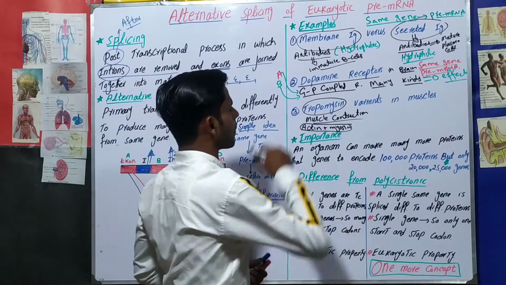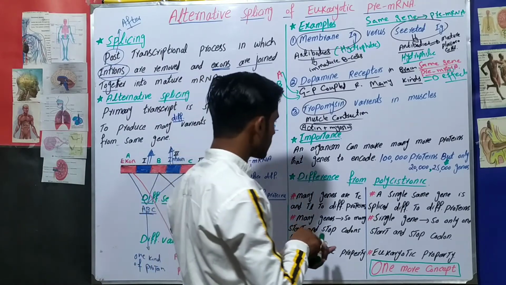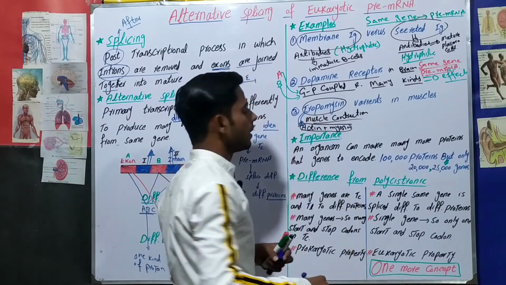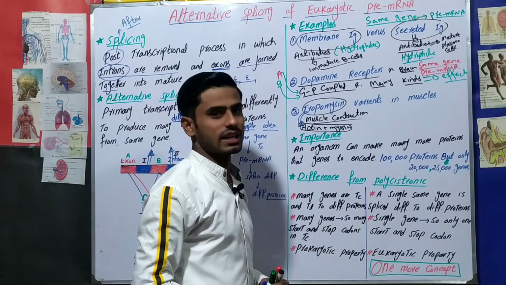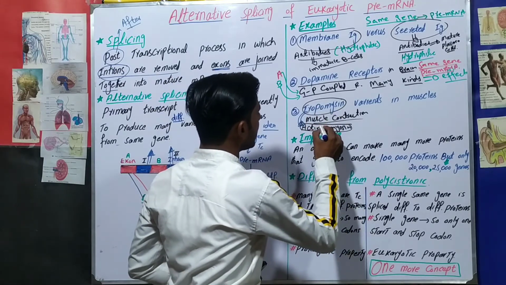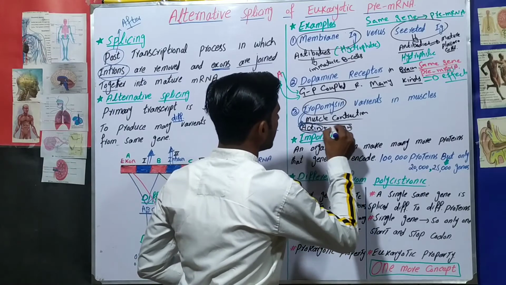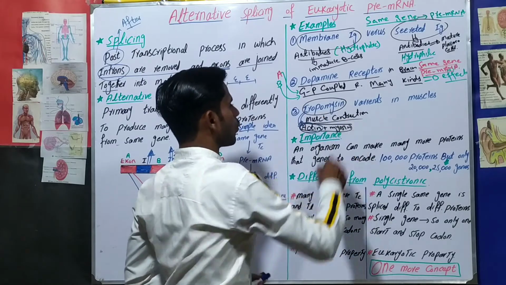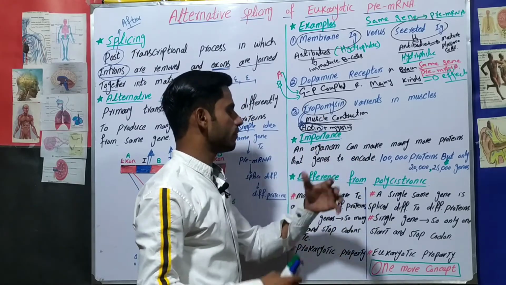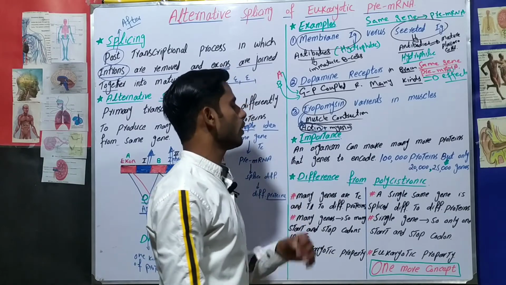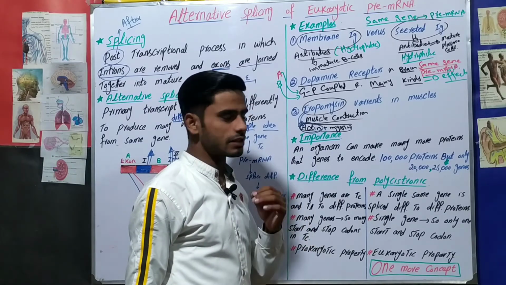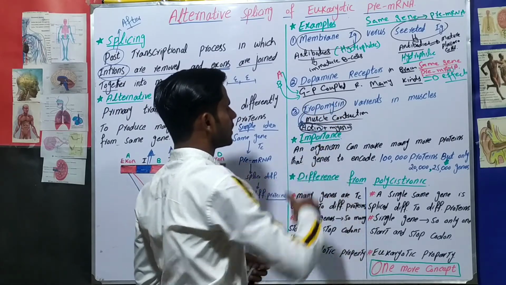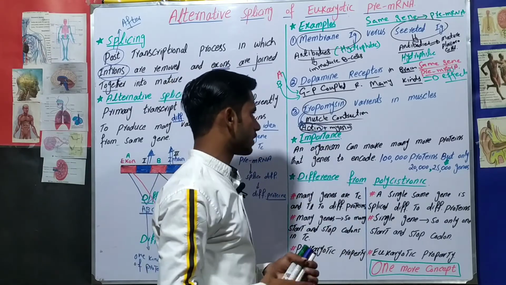But what is the function of tropomyosin in muscle contraction? When a signal arrives that we have to prevent the muscle contraction, this tropomyosin will go and cover up the actin. When it covers up the actin, there will be no cross bridging between actin and myosin, and when there is no cross bridging, there will be no muscle contraction. So normally actin and myosin cross bridge and muscle contraction happens, but when we get a signal to prevent it, tropomyosin covers the actin and prevents muscle contraction.